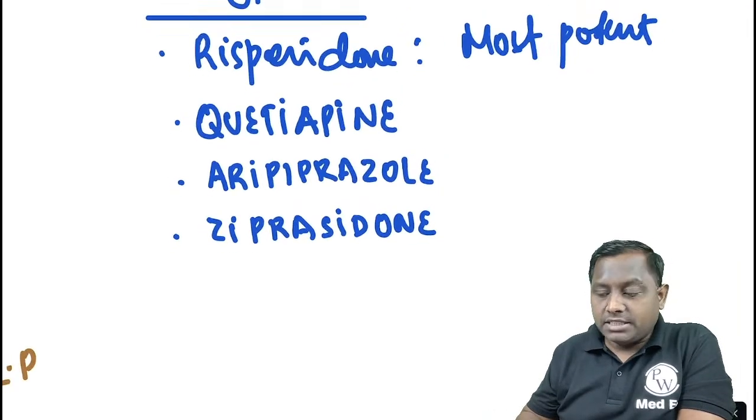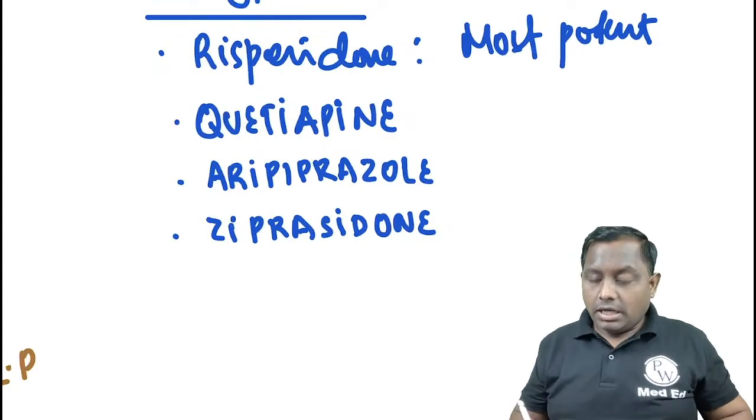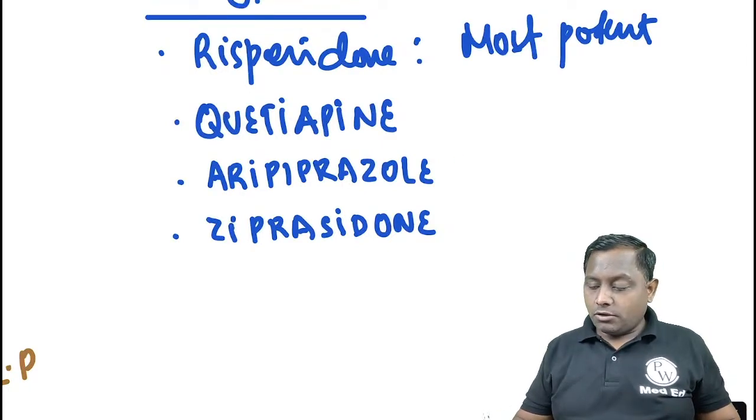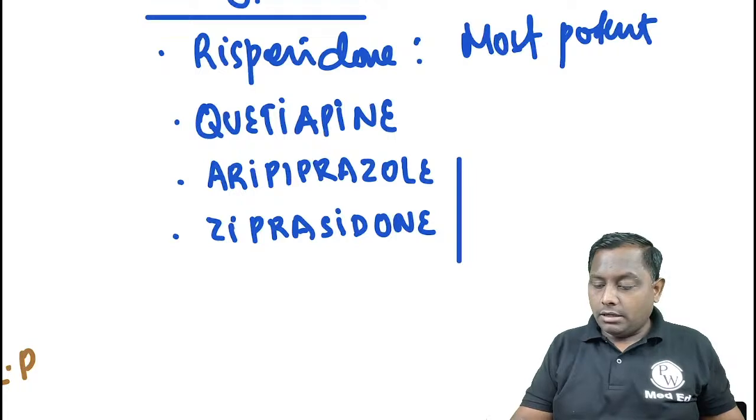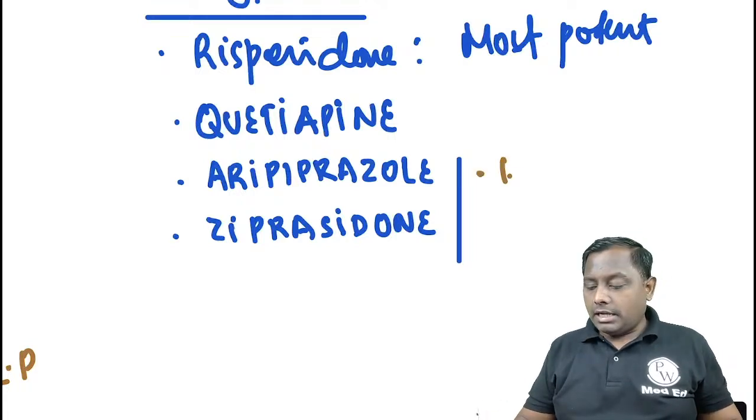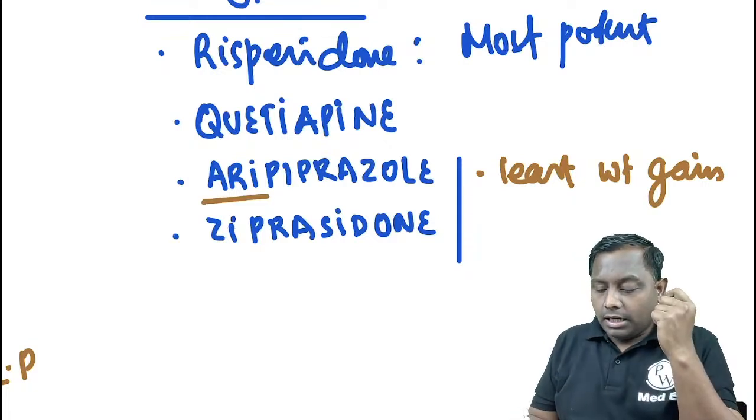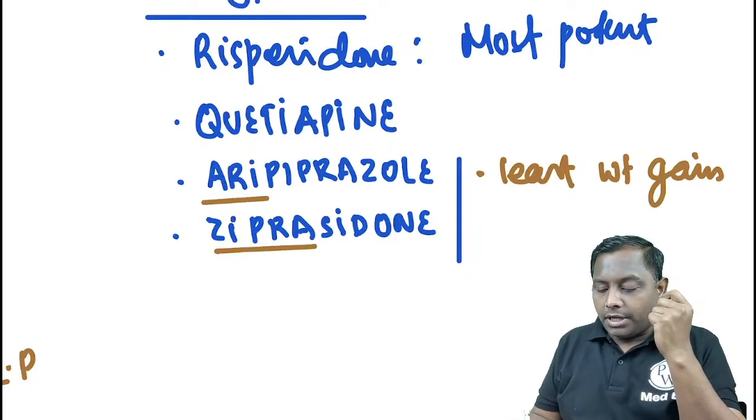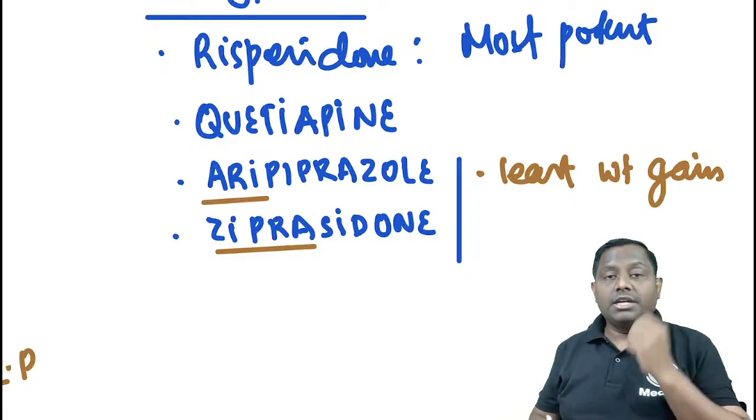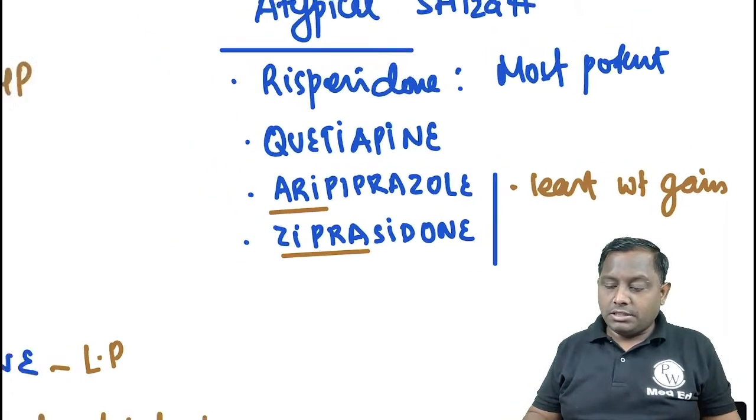Although all the atypicals are mainly causing metabolic side effects and weight gain, aripiprazole and ziprasidone are actually important for MCQs because they have the least weight gain and metabolic side effects. Remember, aripiprazole and ziprasidone.